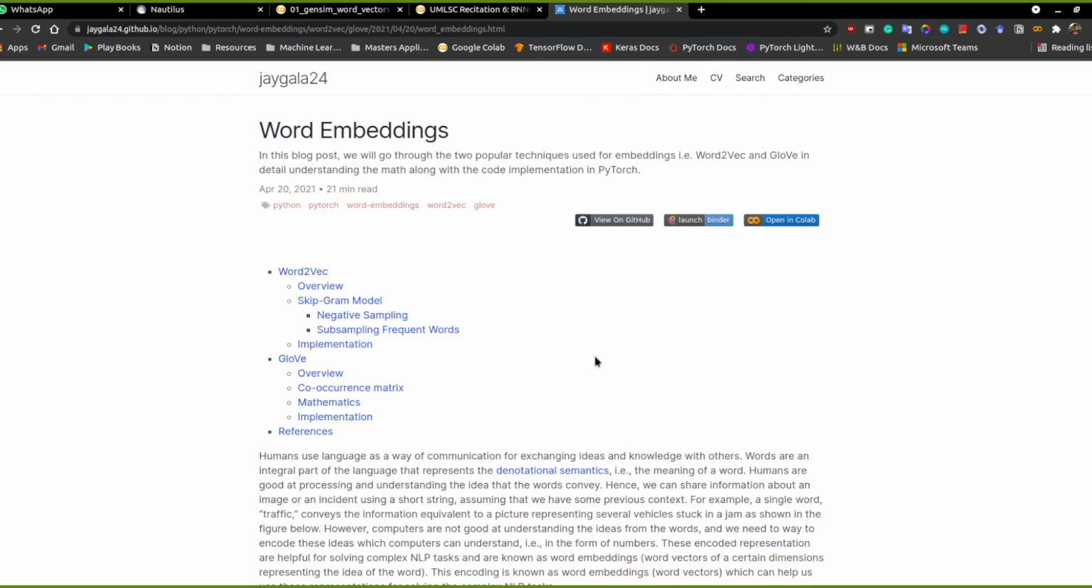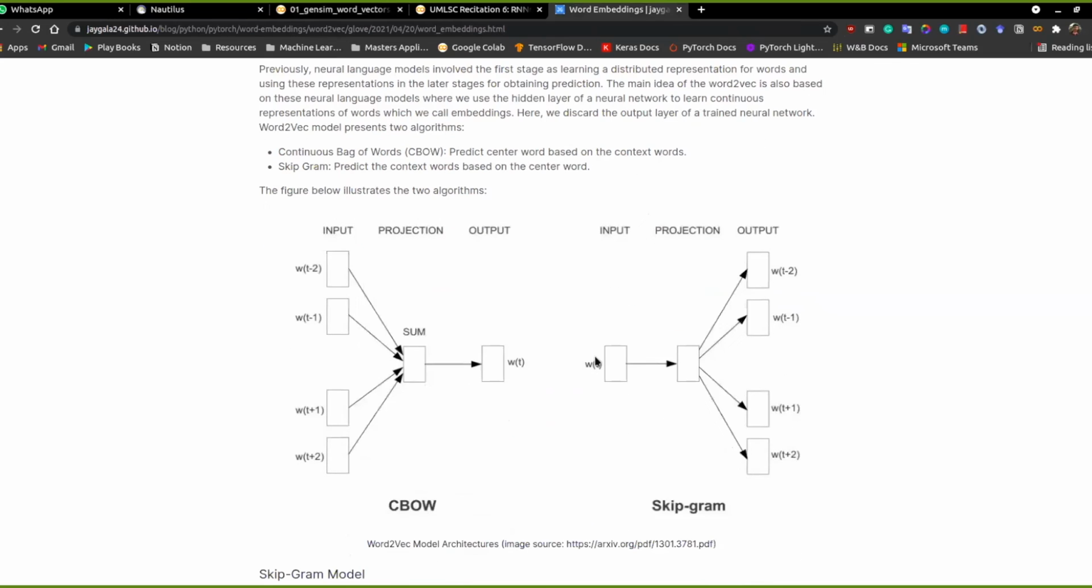What the Word2Vec authors suggested was, why don't we have a neural network that just learns these representations, and then we can use the representations later on for other tasks as well, instead of having task-specific representations. So here in Word2Vec, the idea was having a neural network to learn these representations of the words.